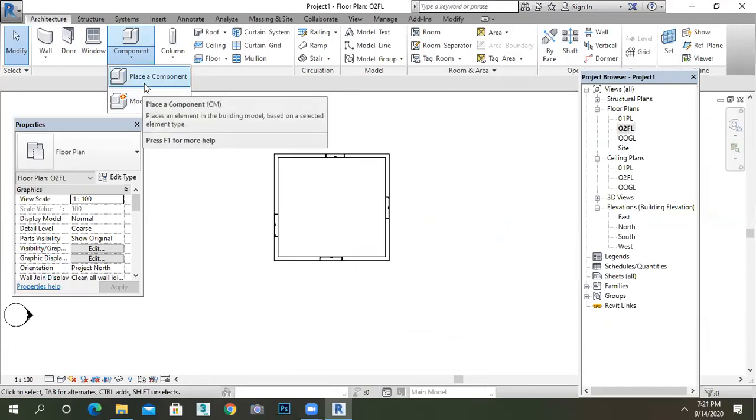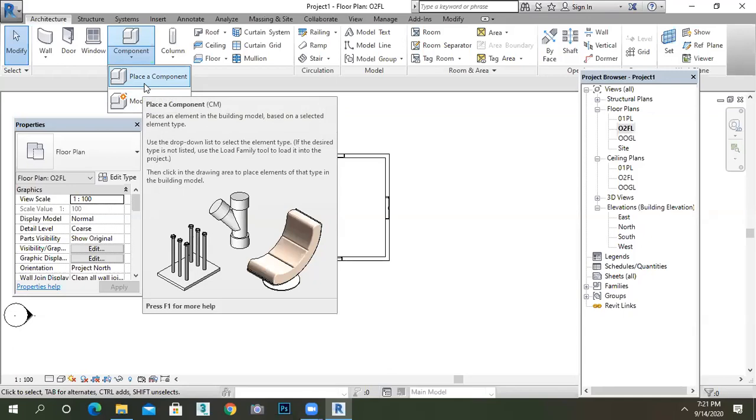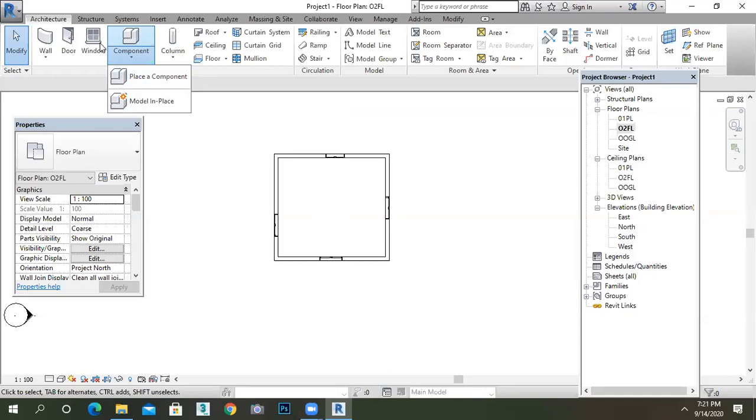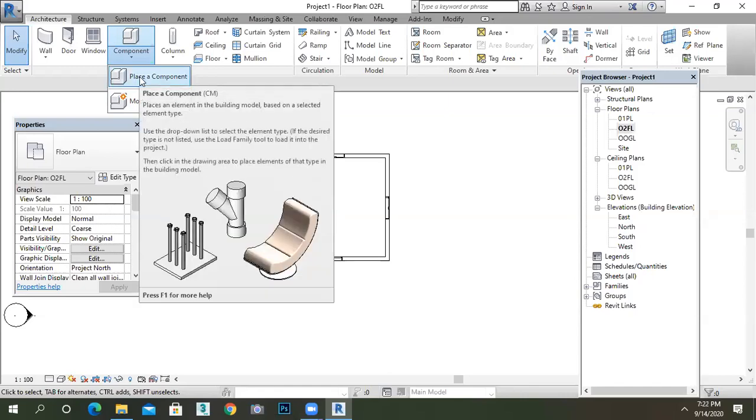If you want to place any other libraries except door and window, for door they have given a separate option, and for window also they have given a separate option. Except door and window, if you want to place furniture like bed, cot, sofa, plants, whatever it may be, then go for the place a component.